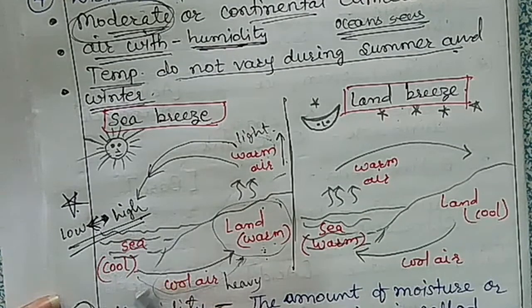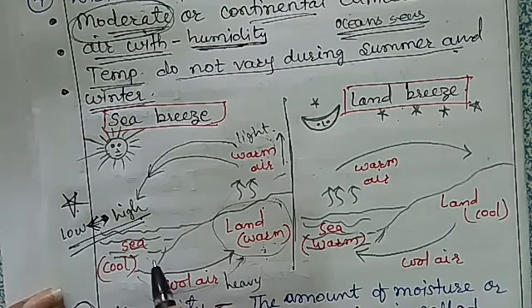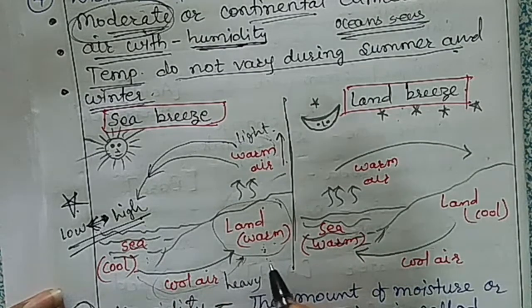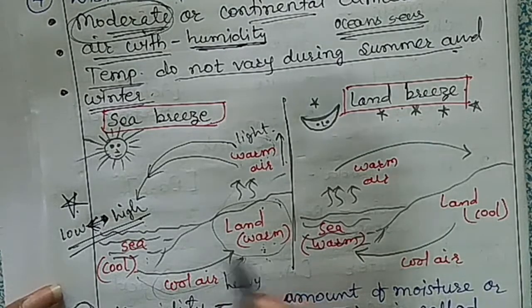The air over the sea is cooler during the day, because the sea takes more time to heat up and to cool down than the land. Land gets heated early and cools down early compared to the sea.